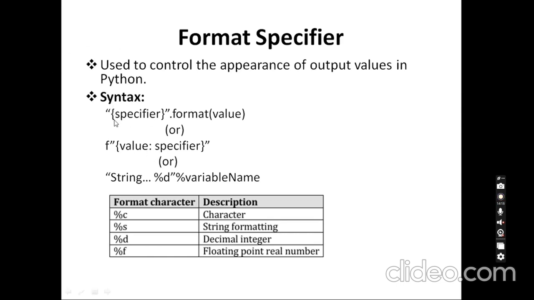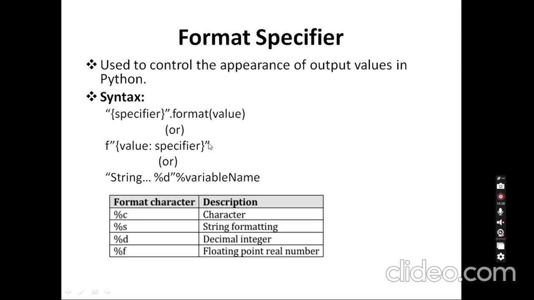First, within the curly braces, you can give a specifier, then a dot operator, and then call a function like format, within which we pass some value. Or we can use F for format specifier, the first letter F. Within the curly braces I can give value colon specifier.